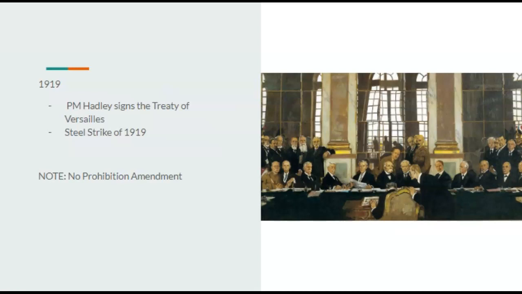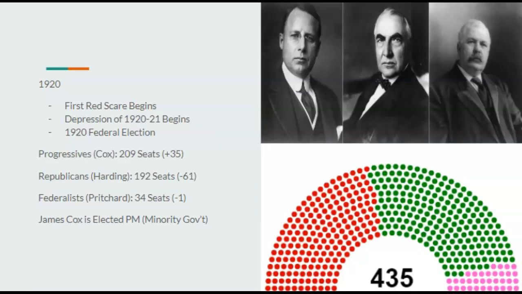There was also a steel strike in the year of 1919. This is very typical. Manufacturing and trade is going to be all flunky, so wages and prices, selling, it's going to be taking a hit, and that's what's going to cause a strike. Also, no Prohibition Amendment. The Prohibition movement was mostly supported by progressives, and of course Hadley is not a progressive. He's more of a left-leaning liberal, not so much on the progressive spectrum, because Republicans are still liberal up to this point in time.